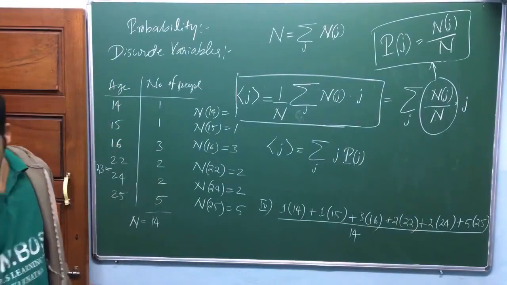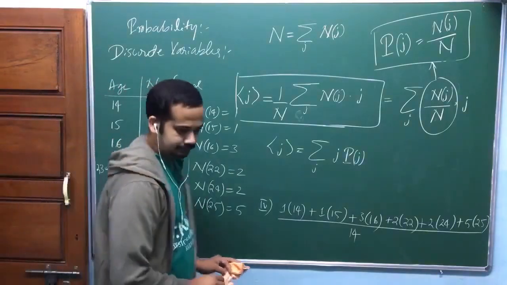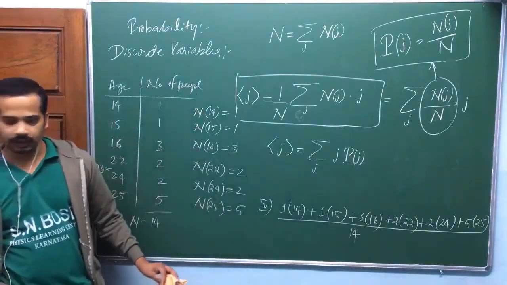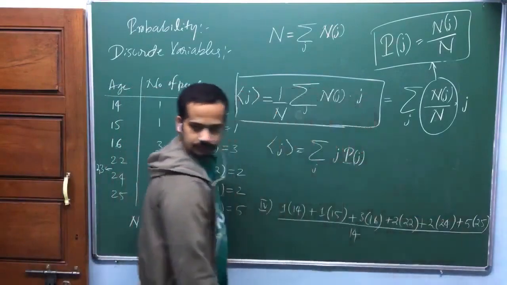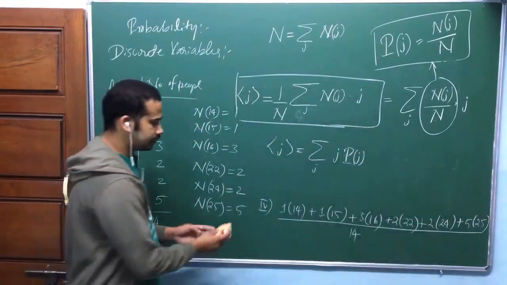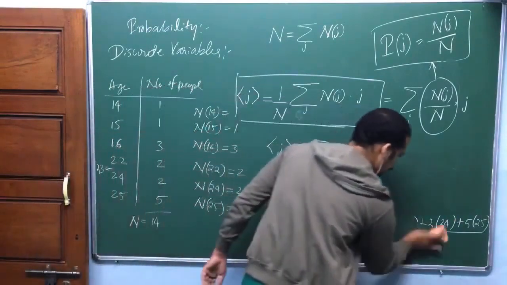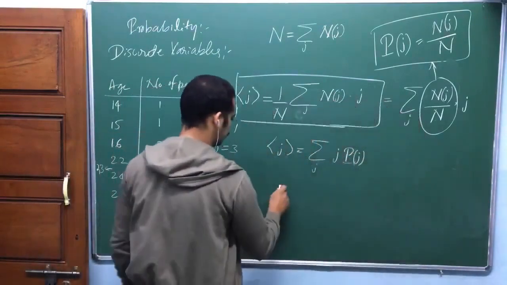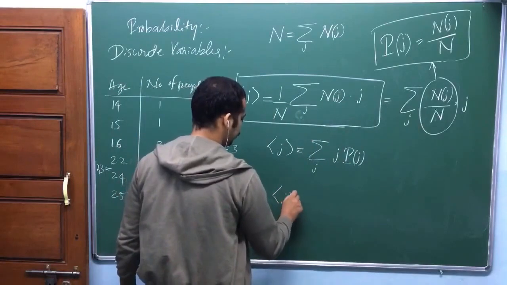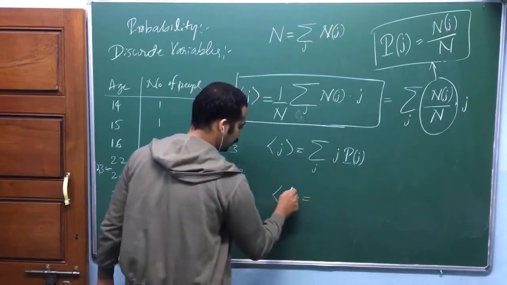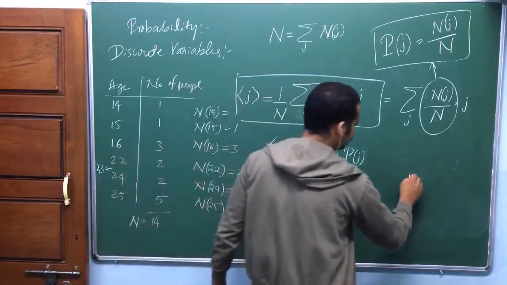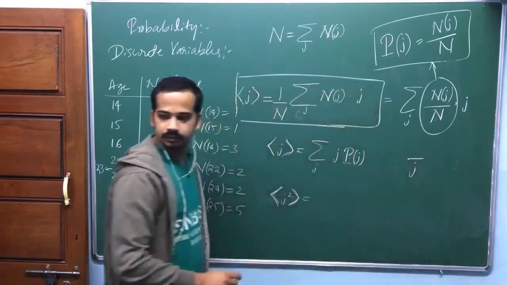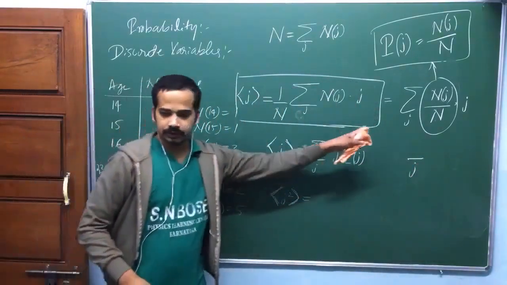So what is the average of the squares of the age? Then what you do is you square these things and then you take the average. So the average of squares of age you can write like this. This is the average symbol. Sometimes we write j bar for average.